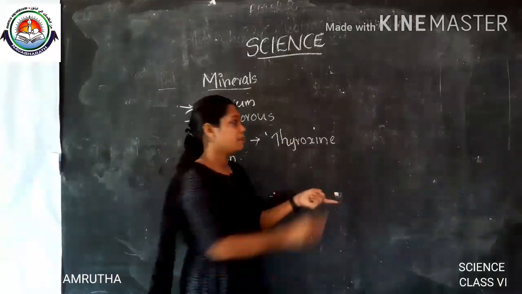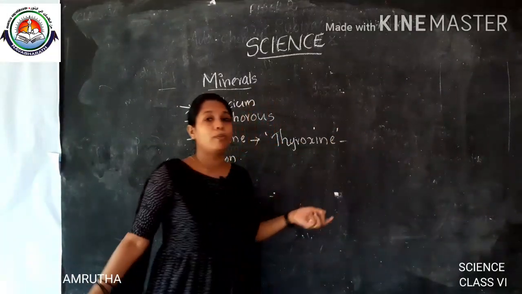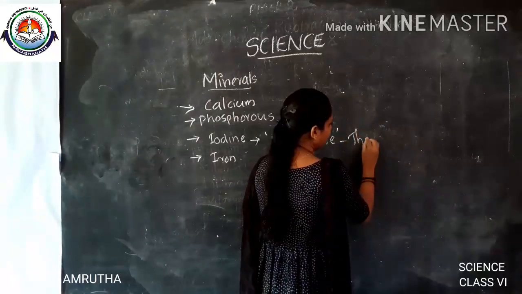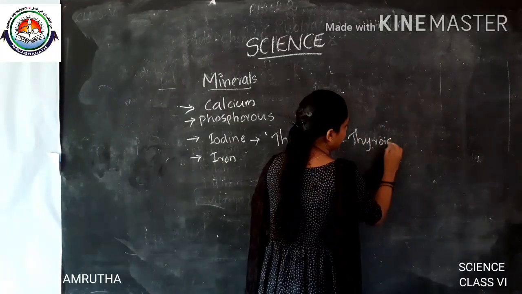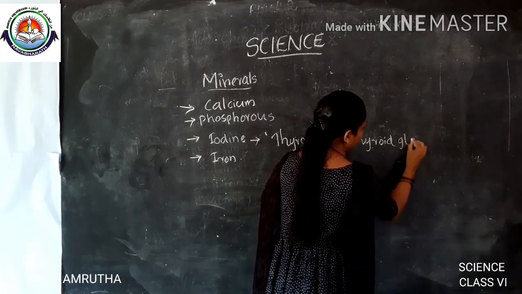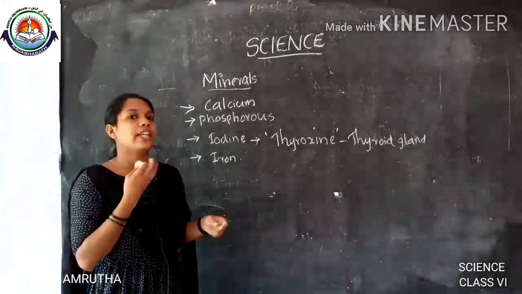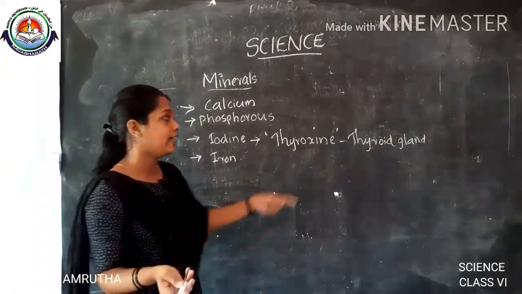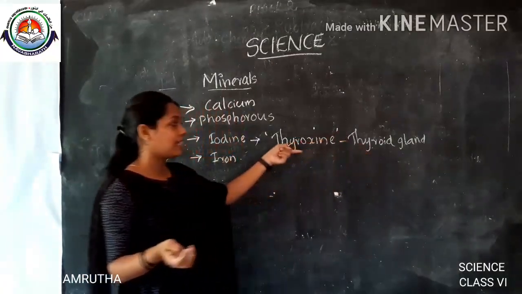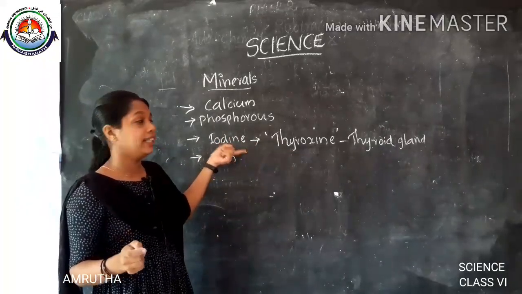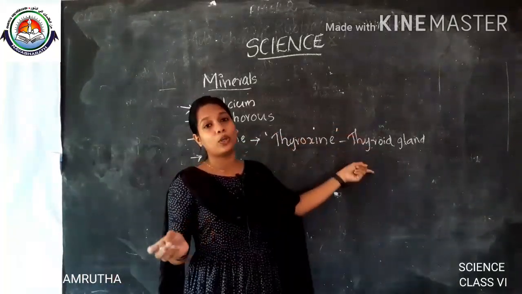Thyroxine hormone is produced by a gland in our body, that is the thyroid gland. You must know that the thyroid gland is present in our neck region. There is a swelled region in our neck, that is the thyroid gland, and the thyroid gland produces thyroxine with the help of iodine. Only with the help of iodine is thyroxine produced by the thyroid gland.